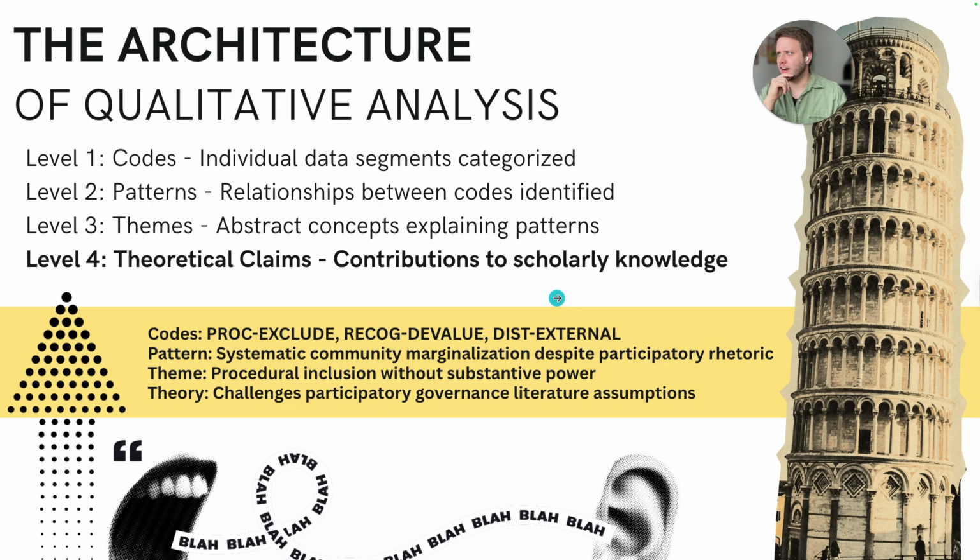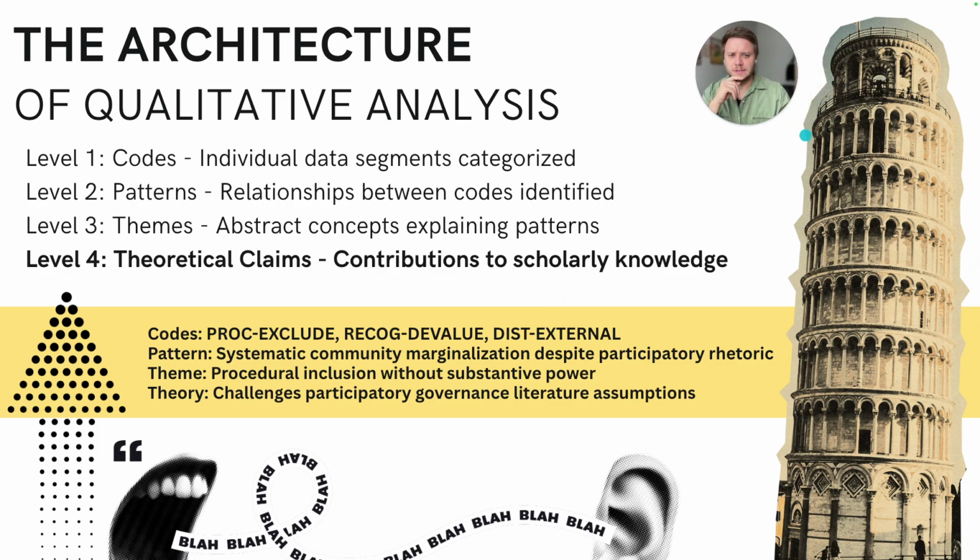So let's dive in: the architecture of qualitative analysis. Let me show you the structure of qualitative analysis. Level one, we talked about individual codes. These categorize specific data segments. If we imagine we've already done this, we've done our coding and we've got all these segments, which are excerpts from the interviews. They're all coded, it's all nice and neat in our in vivo coding, and we've got the hierarchies designed because we looked at the patterns and saw the relationships between the codes.